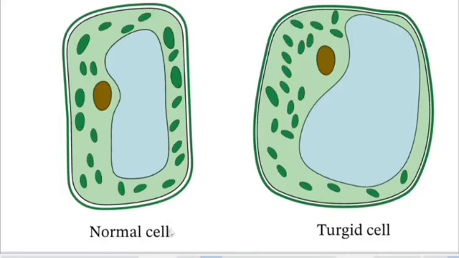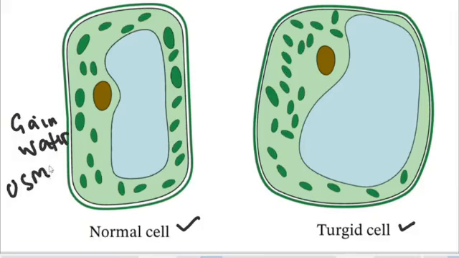As you can see, here we have a normal plant cell, then here we have a turgid cell. This means that this normal plant cell was placed in a hypotonic solution, a solution with more water potential. So the plant cell is going to gain water through the process of osmosis. So the plant will gain water. That is the first thing. When you place it in hypotonic solution, it gains water through the process of what? Osmosis. As we are explaining, don't forget this word, osmosis. It's a biological word. Don't forget it.